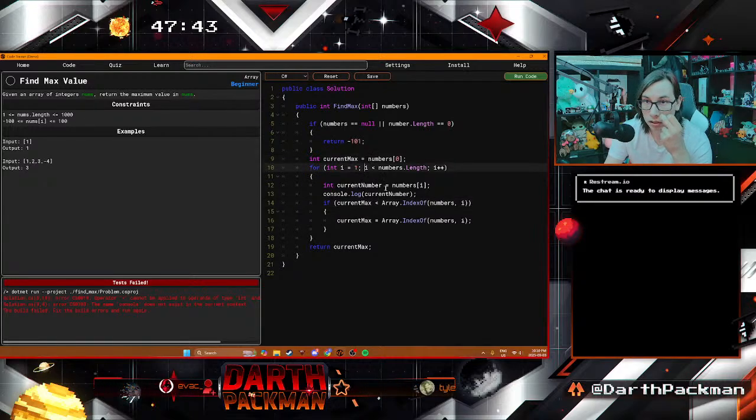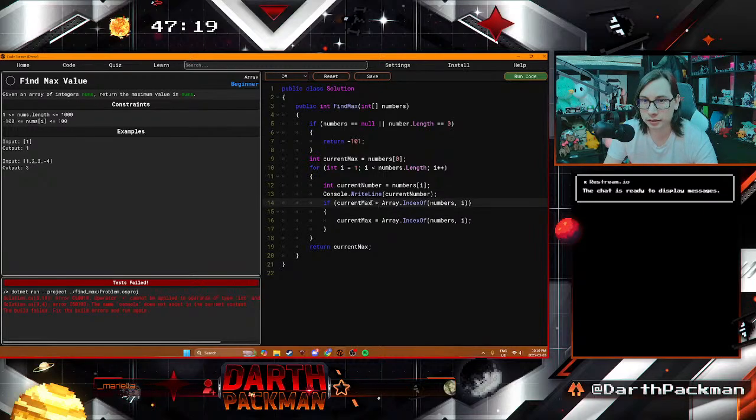That makes sense, sure. Console.log current number, sure, that should be fine. Oh wait, sorry, it's C#. It's console. God, C# is so funny. It's so weird sometimes, though. Sadly, all these languages have different coding practices, and that makes things weird sometimes.